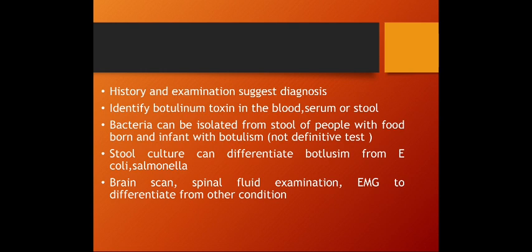Some of them diagnose the toxin or the microorganism, and the other investigations exclude other causes that give similar features, like certain neurological features, by using imaging tests like the brain scan, spinal fluid examination, and also the EMG for the neurological diseases.